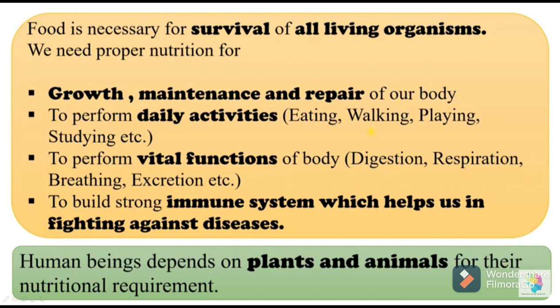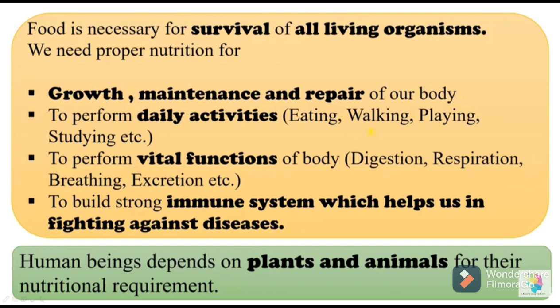We also need food to build a strong immune system, which helps us in fighting against diseases. So all animals require food for their survival, but human beings depend upon plants and animals for their nutritional requirement, because we have studied about this. All plants are autotrophs. Why are they autotrophs?